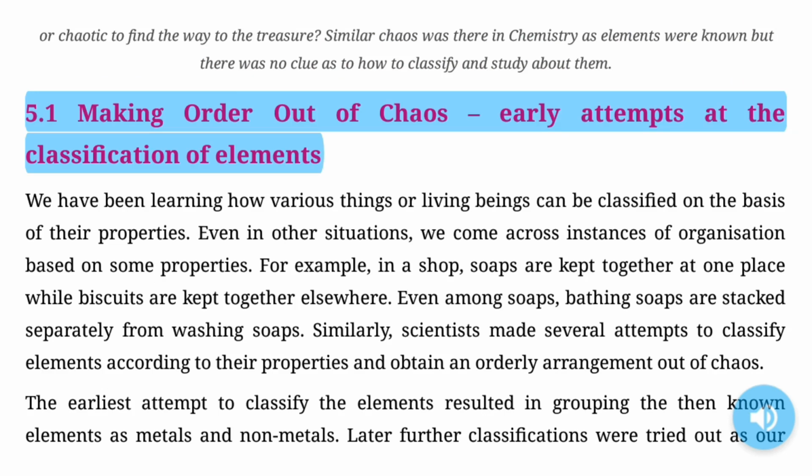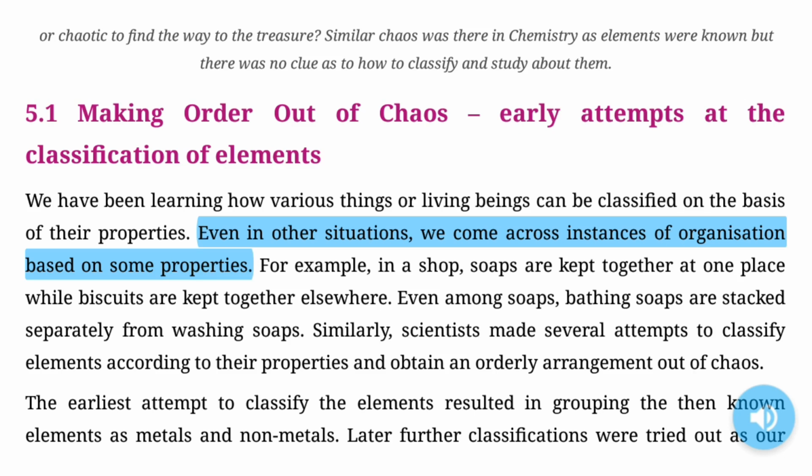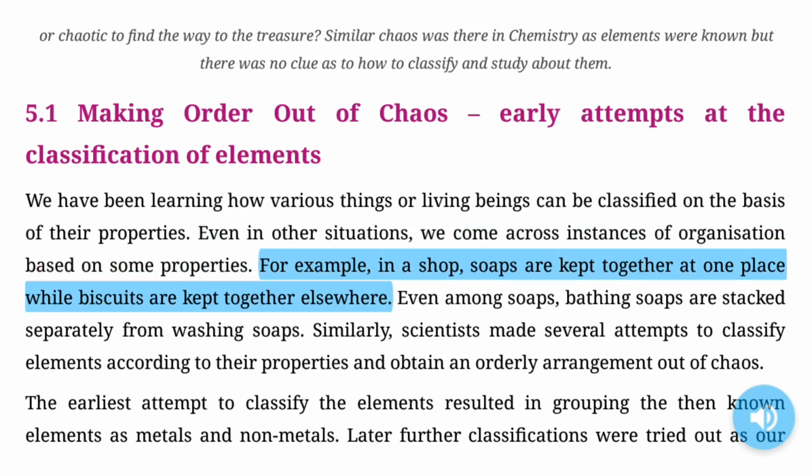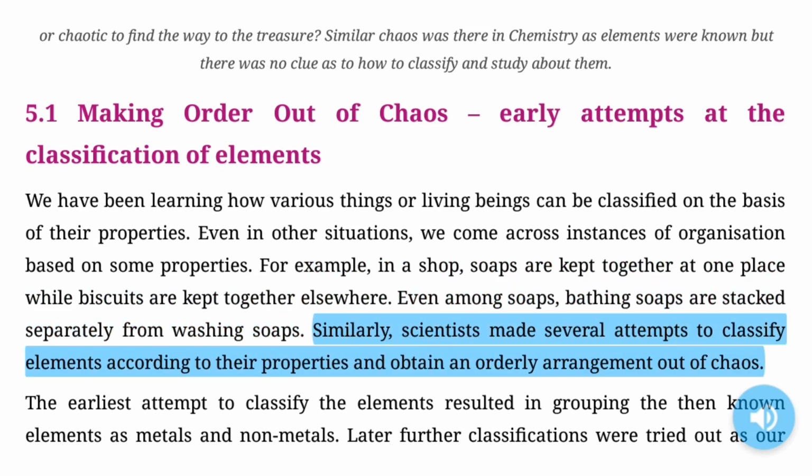5.1. Making order out of chaos. Early attempts at the classification of elements. We have been learning how various things or living beings can be classified on the basis of their properties. Even in other situations, we come across instances of organization based on some properties. For example, in a shop, soaps are kept together at one place while biscuits are kept together elsewhere. Even among soaps, bathing soaps are stacked separately from washing soaps. Similarly, scientists made several attempts to classify elements according to their properties, and obtain an orderly arrangement out of chaos.